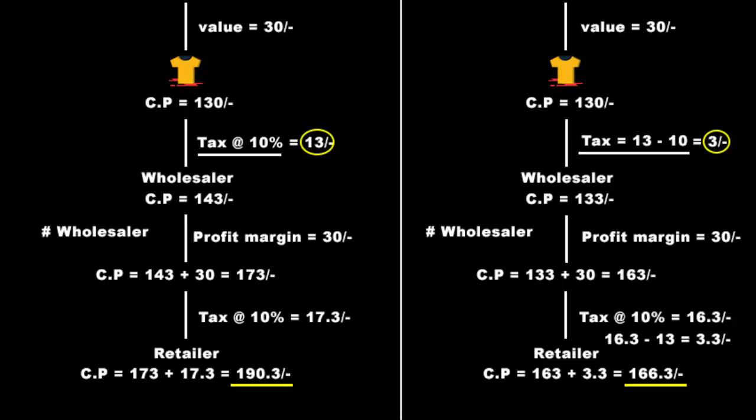So clearly you see the difference between the prices of the same shirt under the old tax system and the new GST system. So like this, as the shirt goes ahead in stages, the price keeps going up. This is what is going to be a game changer. In the old tax system, it was tax on tax, which increased the overall price of the goods and services. But in GST, you don't pay the same tax again and again. So I hope you understood the GST mechanism, how it works.